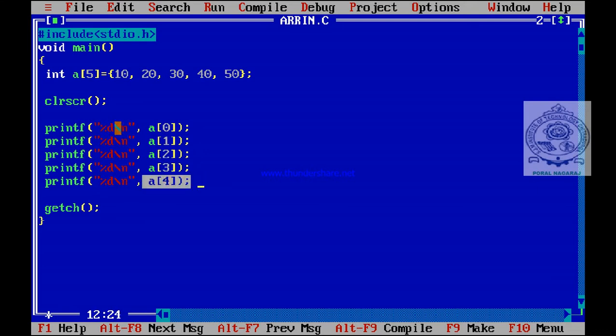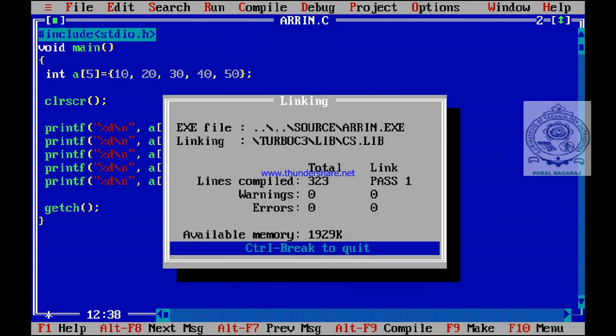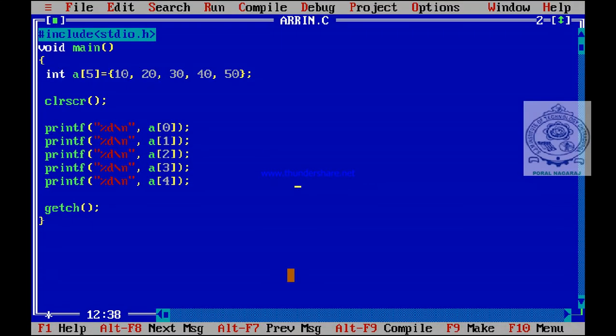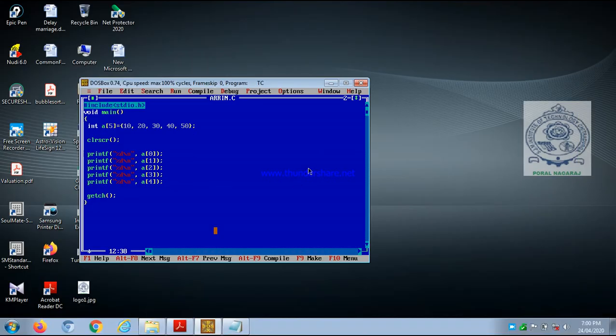After displaying every element I am using backslash n, and see, control goes to the next line. Let us see what the output is. See the output: 10, 20, 30, 40, 50, one below the other, the elements are displayed. Okay, so this is how, during declaration itself, the elements are initialized, and this is called compile time initialization.